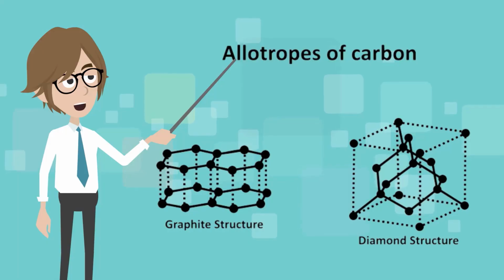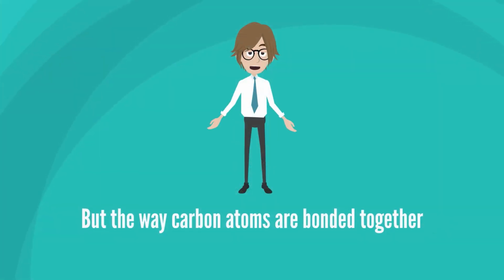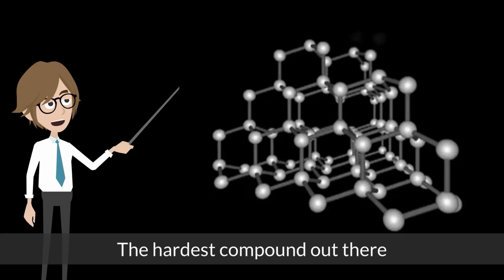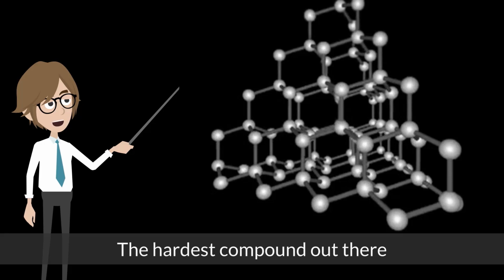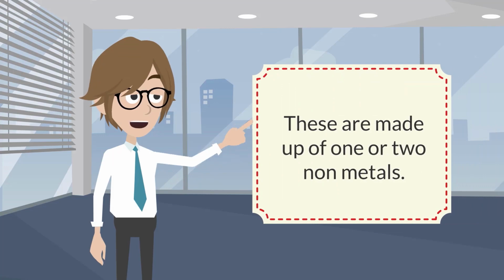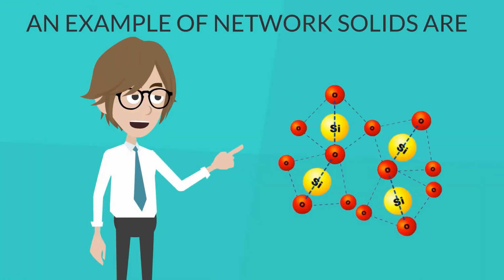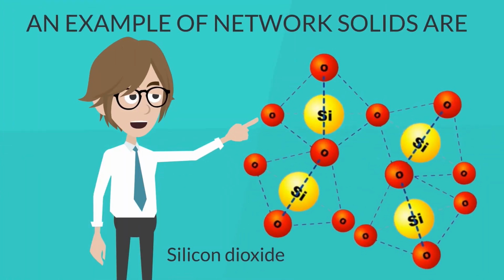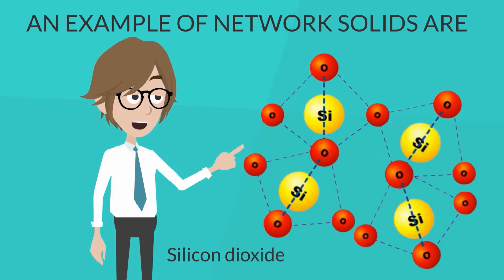For example, diamonds and graphite are made up of the same thing, elemental carbon. But the way that carbon atoms are bonded together, one might have either a diamond, one of the hardest compounds out there, or graphite. These are made up of one or two nonmetals. An example of a network solid made up of two nonmetals is silicon dioxide or quartz.